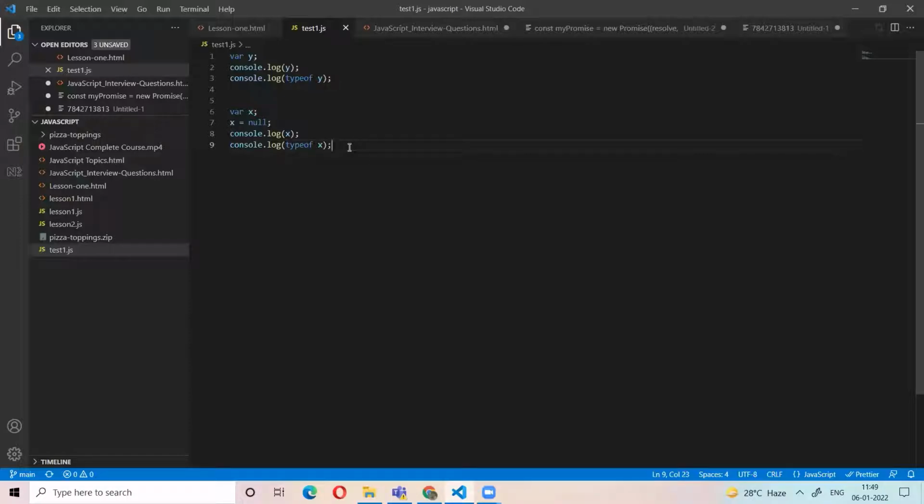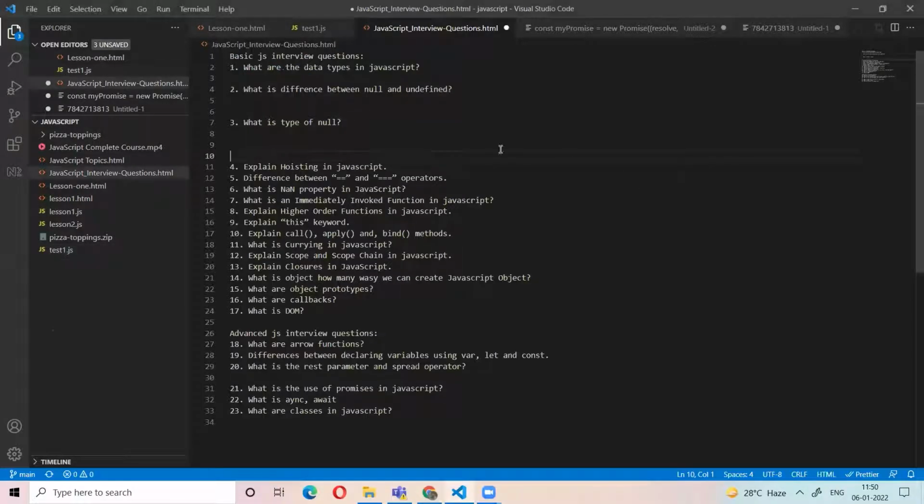So if anyone asks the question, what is the difference between undefined and null? Undefined is when we declare a variable and do not assign any value, then the type of that variable is undefined. Null is when we declare the variable and assign the value null. But the type of null is object. Don't get confused. JavaScript says the type of null is object. So you need to give an answer in that way.